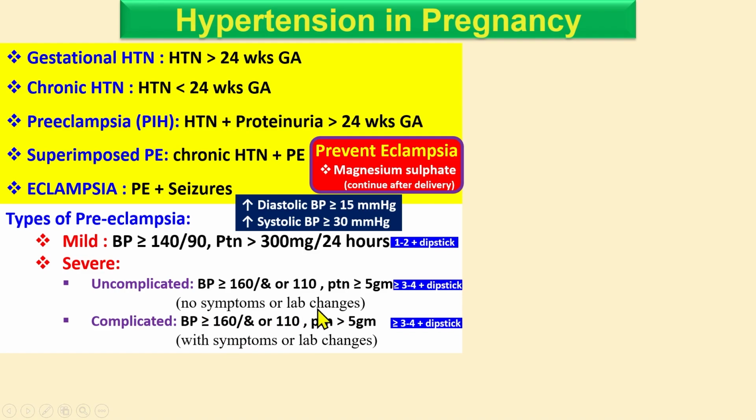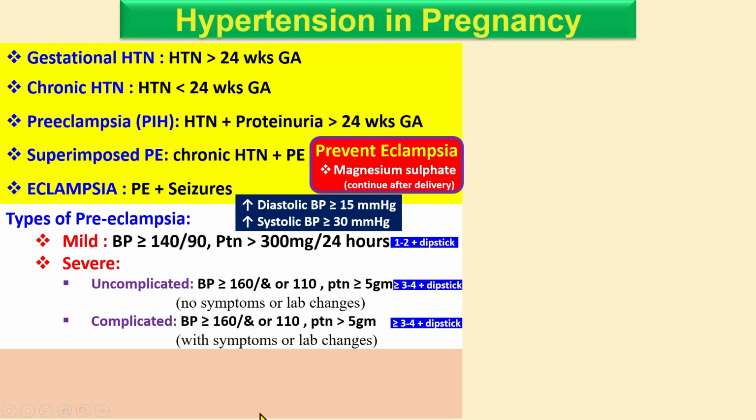If there are no symptoms and no other life-threatening changes, just increased blood pressure and proteinuria, this is uncomplicated. Complicated means other symptoms, other systemic diseases, so it's considered complicated, without symptoms or with symptoms.